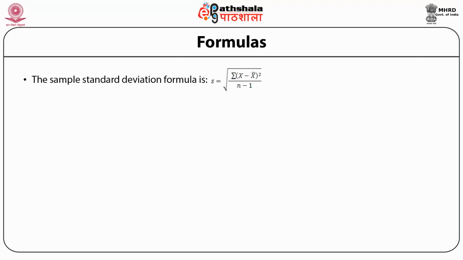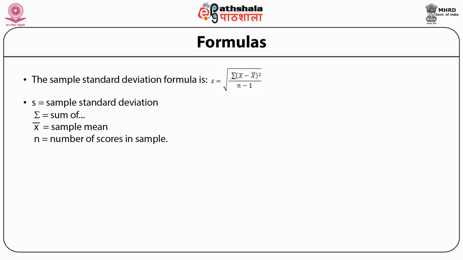Formulas. The sample standard deviation formula is given by s = square root of [summation (x - x̄)² divided by (n - 1)], where s is the sample standard deviation, summation is the sum of, x̄ is the sample mean, and n is the number of scores in the sample.